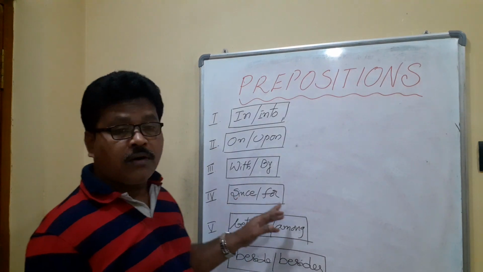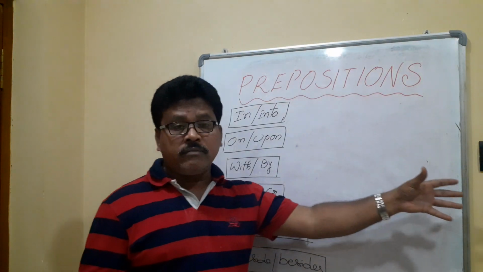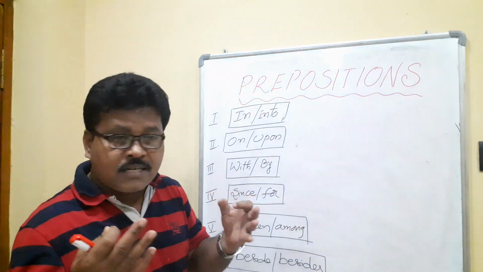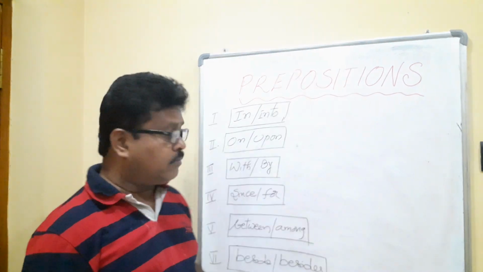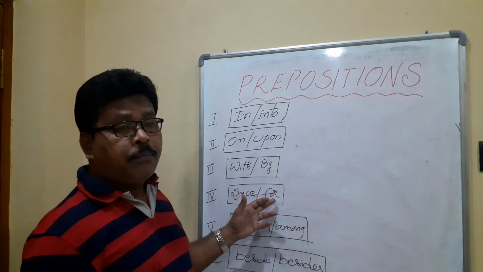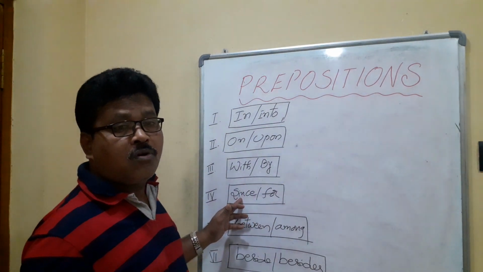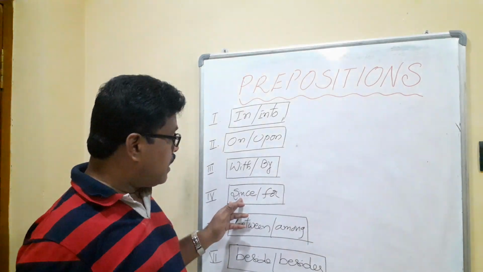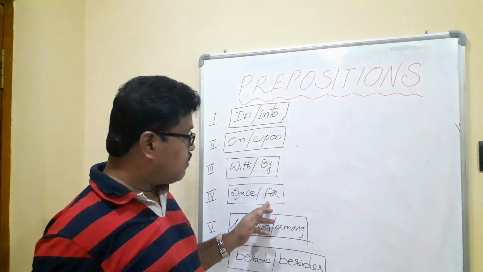Next, since, for. They are called prepositions of time, used to denote time. Since is used to denote exact time, and for is used for a period of time. This is a point of time, this is a period of time. It has been raining here since 9 a.m., since morning, since yesterday, since last Monday, and it has been raining here for 2 days, for 2 hours, for 2 weeks.